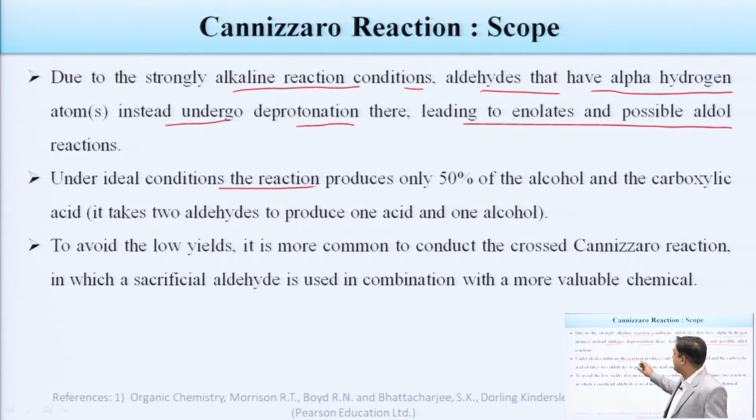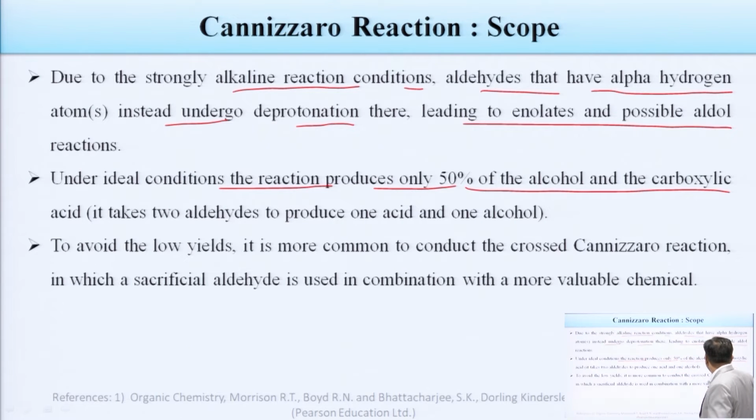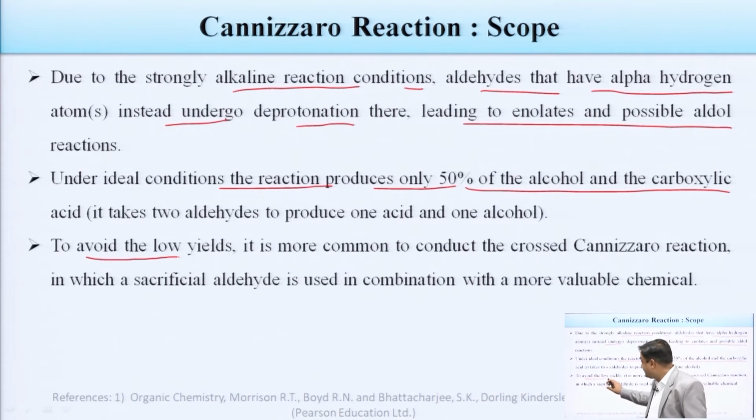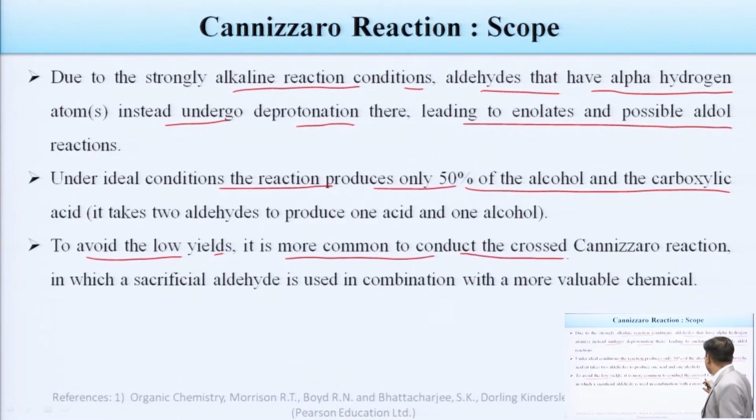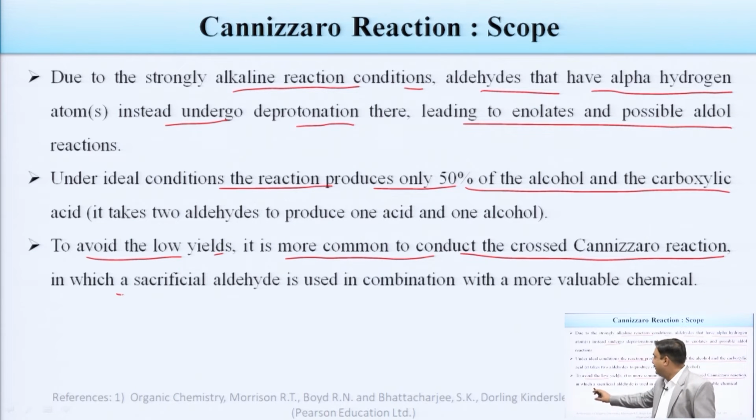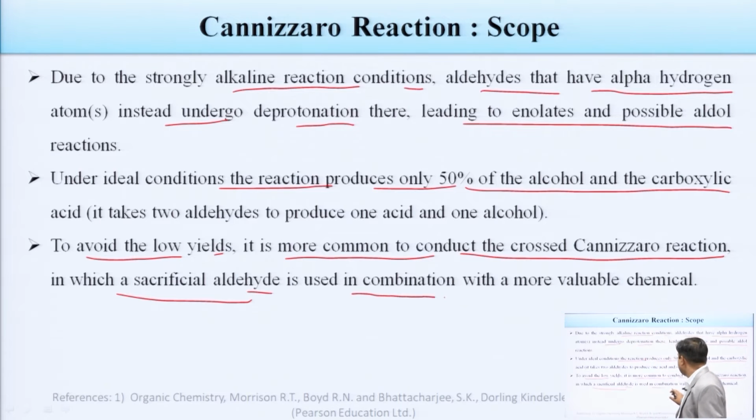So, under ideal conditions the reaction produces only 50% of the alcohol and the carboxylic acid. It means the efficiency, or you can say atom economy, of the reaction is very much less. In ideal conditions only 50% of alcohol and the carboxylic acid can be obtained by this reaction. This is the drawback of this reaction. So, what should we do? To avoid this low yield, it is more common to conduct the cross Cannizzaro reactions in which a sacrificial aldehyde is used in combination with a more valuable chemical.